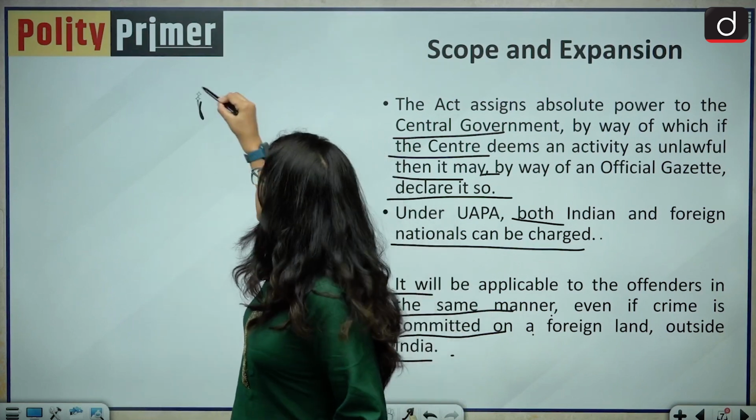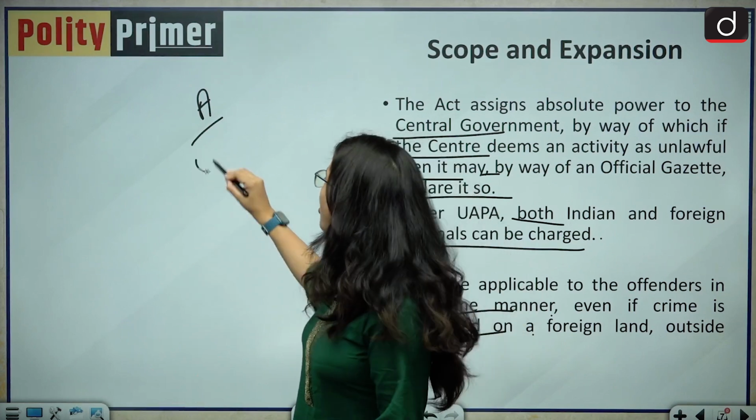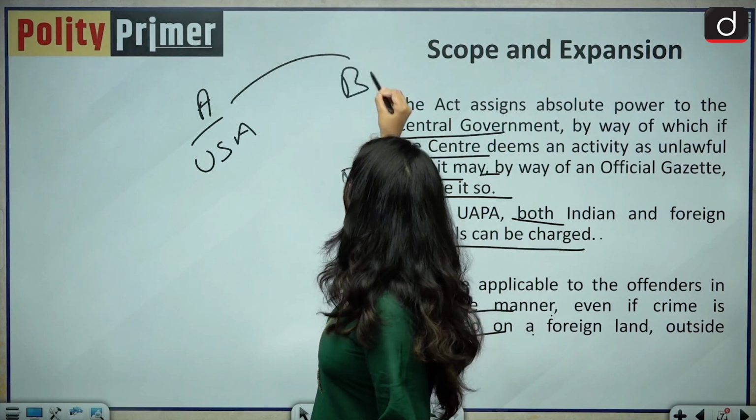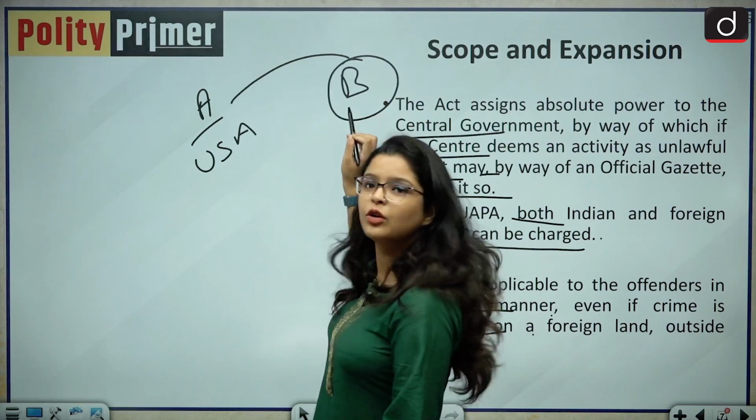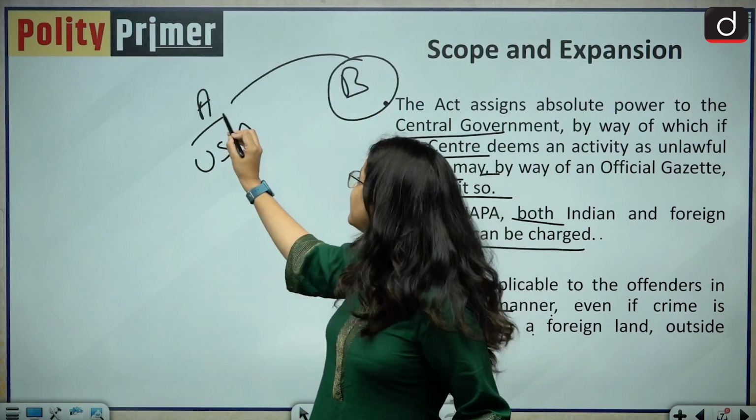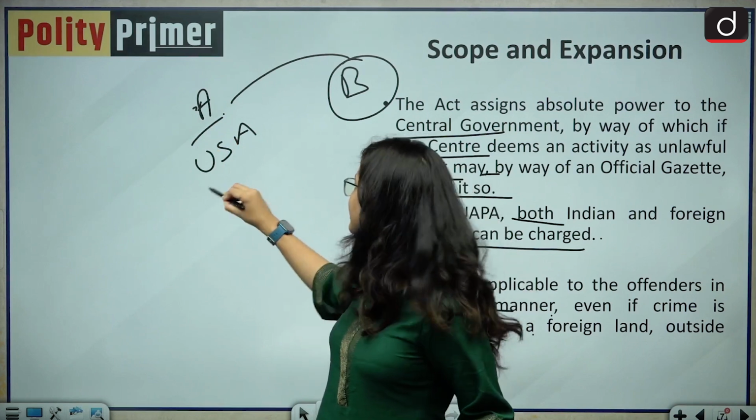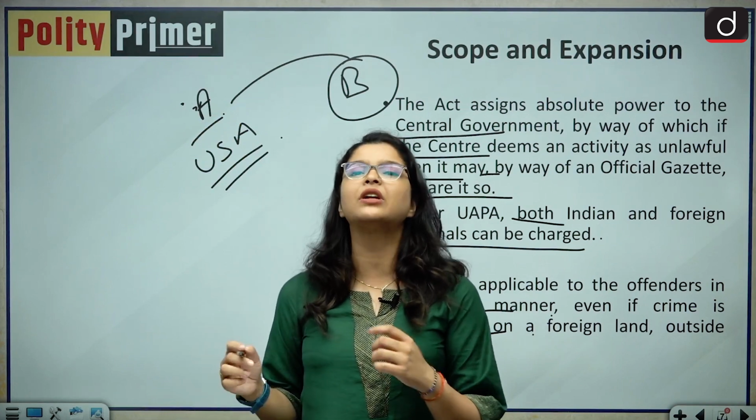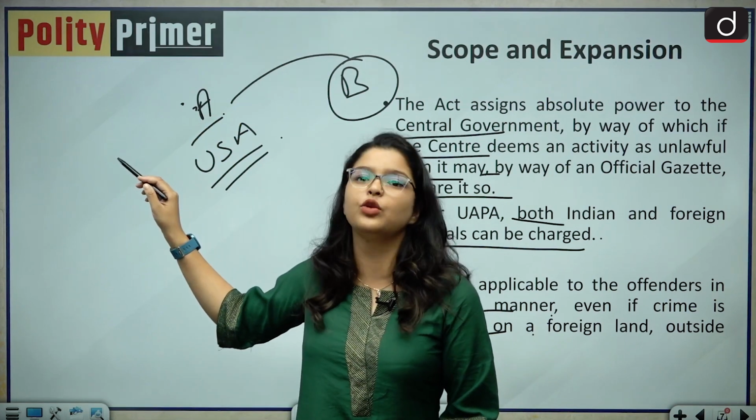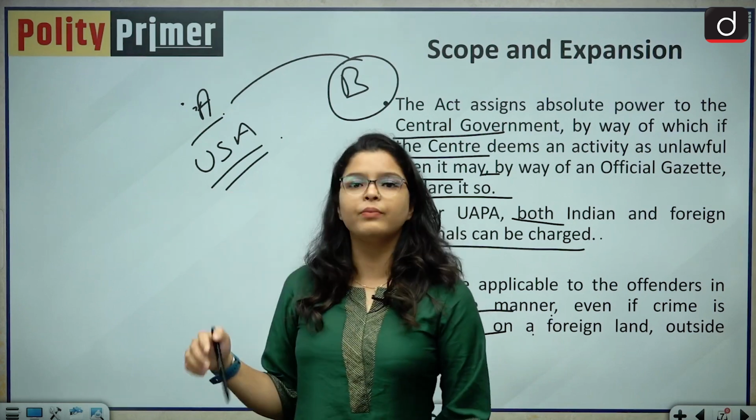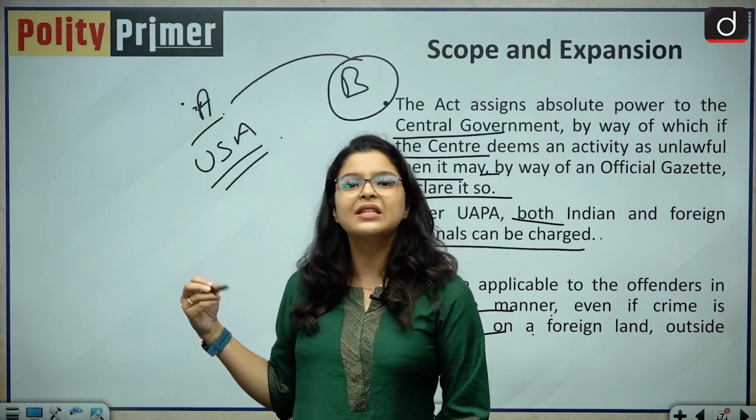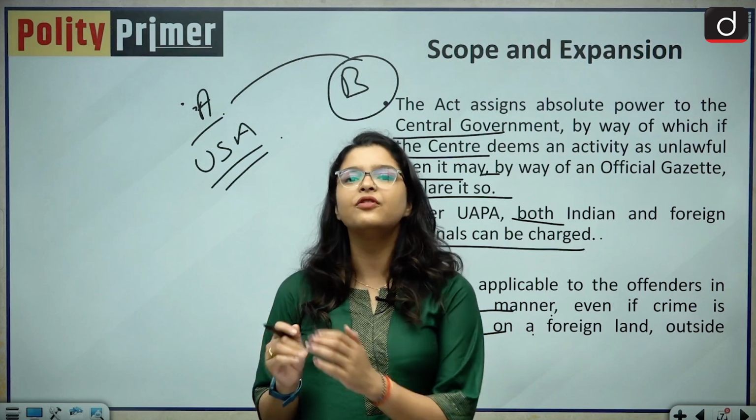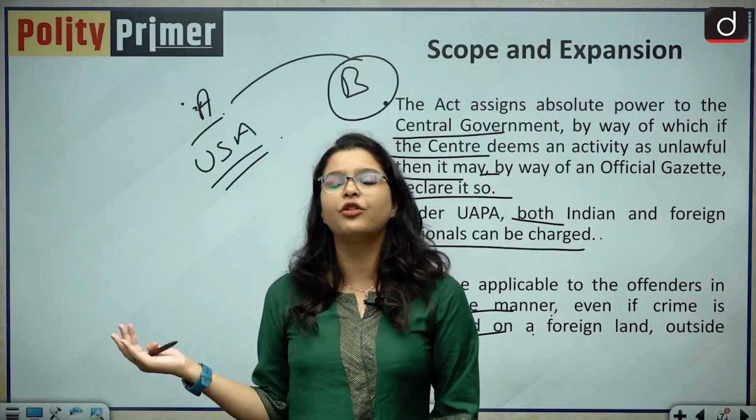For example, there is this person A who is sitting in USA, or for that matter any other country, and he plans something in relation with India and in collaboration with this person B. Then this person A, even though he is sitting in the USA, will be liable under this act if it is proved that he was trying to promote terrorist activity in India while sitting in the USA. So India will ask the USA for permission to extradite this person A, and then he will be prosecuted under the UAPA Act. And this is a very important extraterritorial operation of this act.